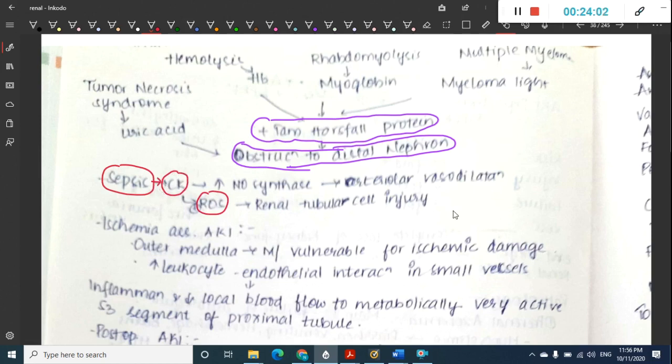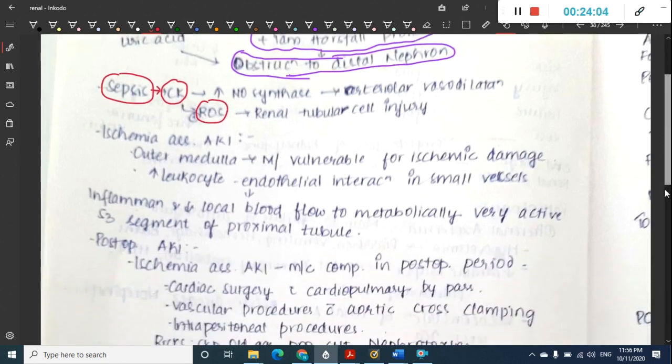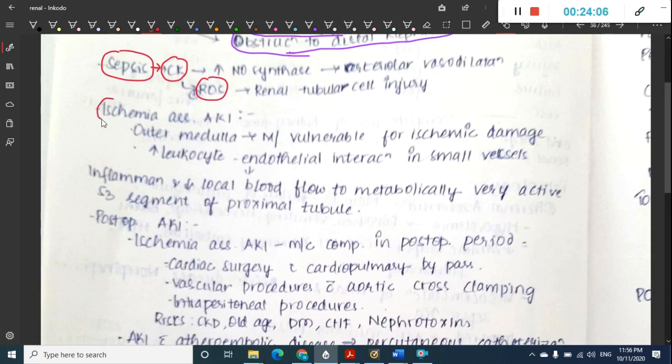So these are the things which are seen here. Then we have ischemia associated acute kidney injury also. In this ischemia associated acute kidney injury, the outer medulla is most vulnerable for ischemic damage. So in the cortex and medulla, the outer medulla is most vulnerable to ischemic damage. Here in ischemia associated injury there is increased leukocyte and endothelial cell interaction in small vessels.